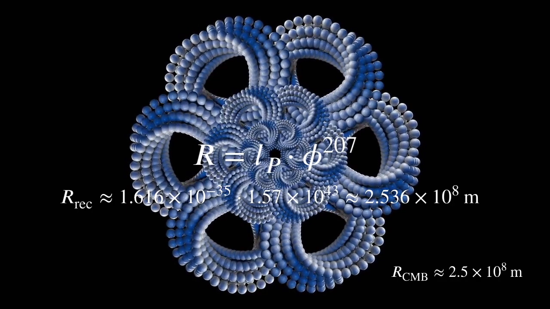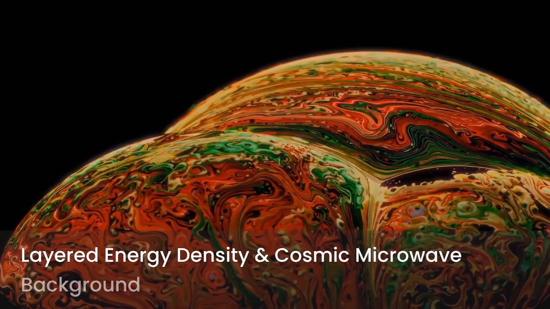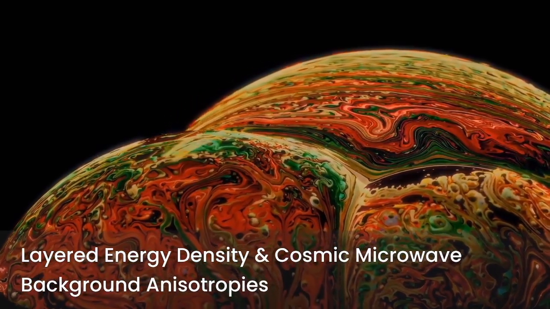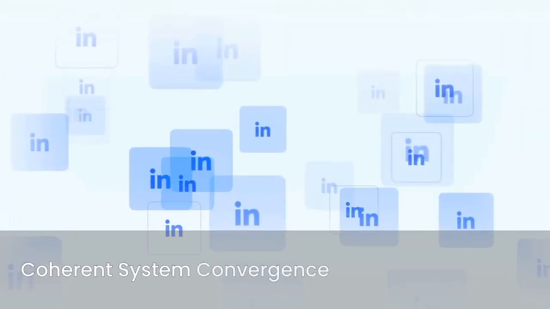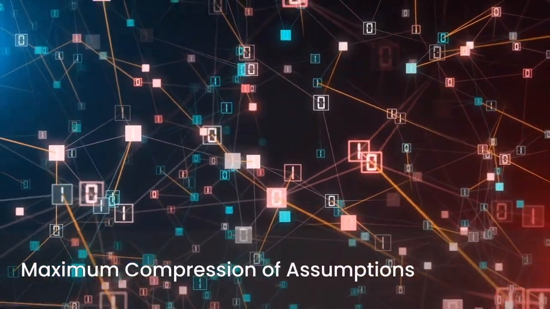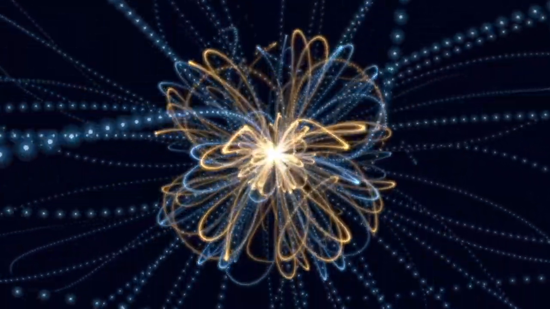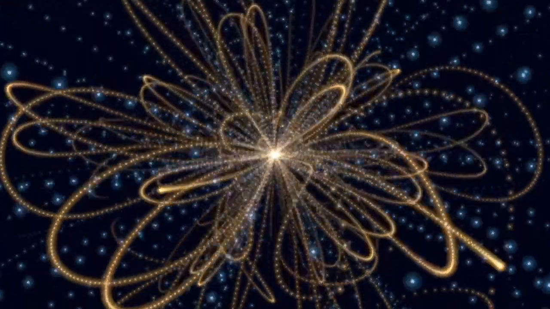The recombination radius matches the fractal model. The layered energy density structure explains the anisotropies in the cosmic microwave background. All components converge into one coherent system. This model achieves maximum compression of assumptions. No theory of quantum gravity, no inflationary model, no unification framework has ever derived a constant of nature from pure geometry.